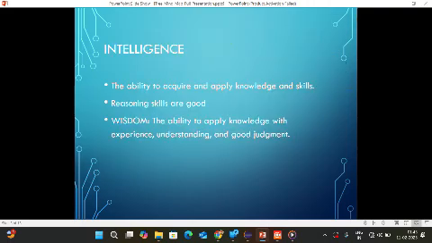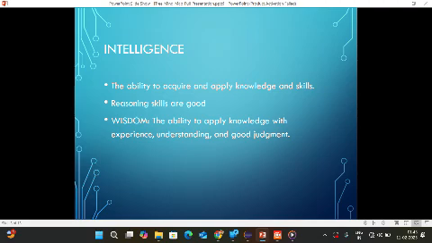First of all, what is intelligence? Intelligence is the ability to acquire and apply knowledge and skills. It includes logical reasoning, problem solving, and adaptability. What is wisdom? Wisdom is the ability to apply knowledge with experience, understanding, and good judgment.